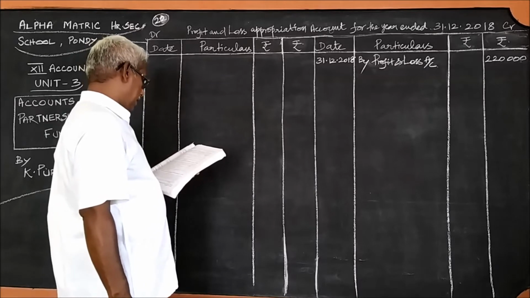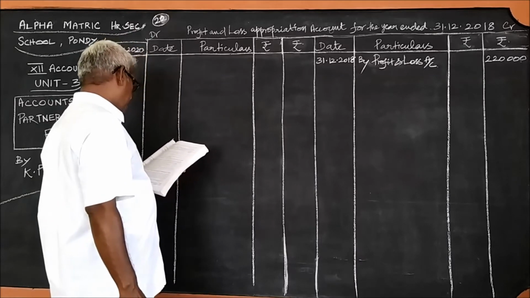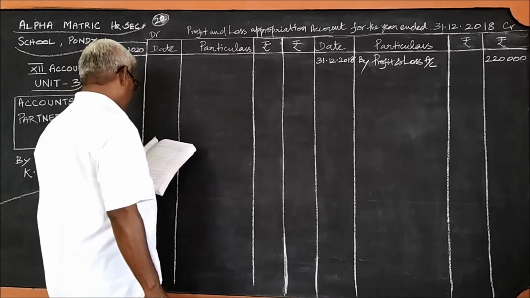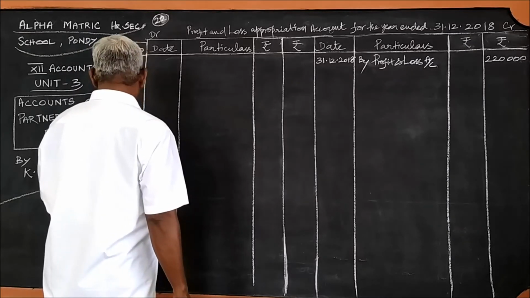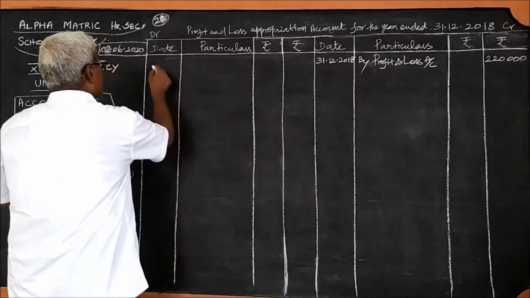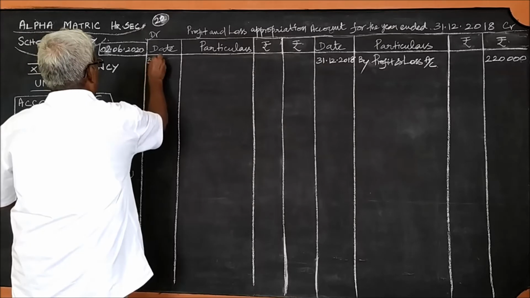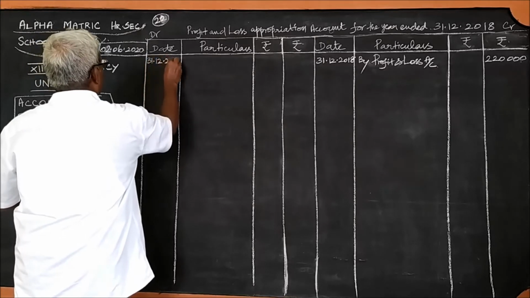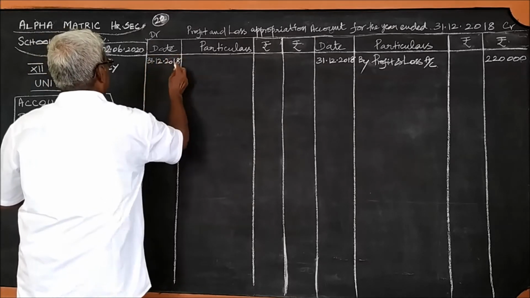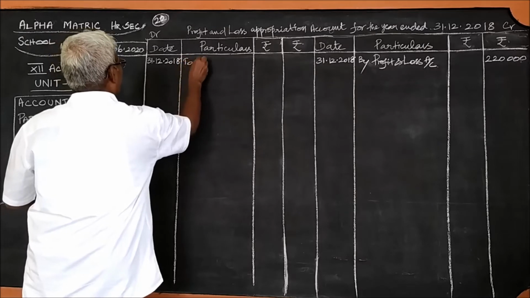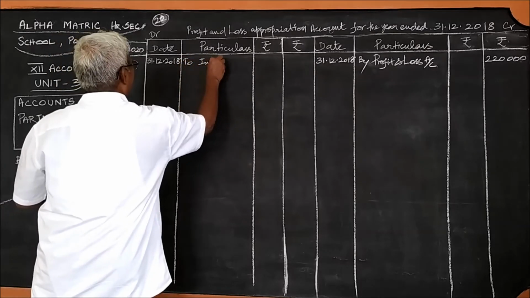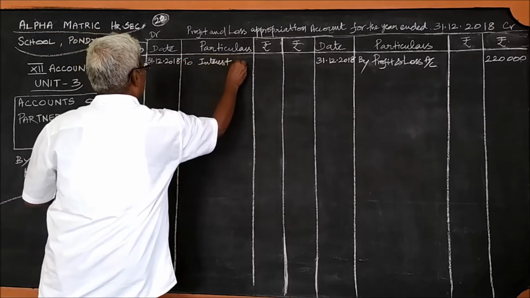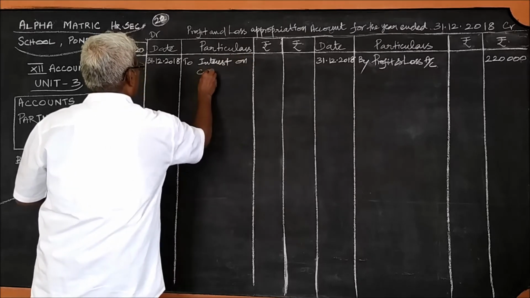Now go to subdivision number B. Partners to be entitled to interest on capital at the rate of 4%.